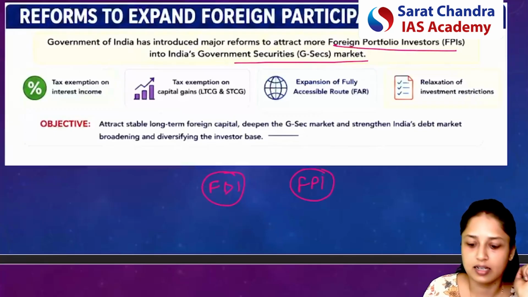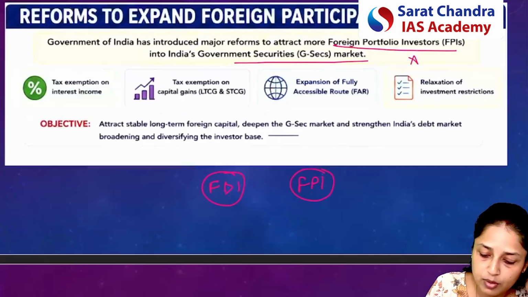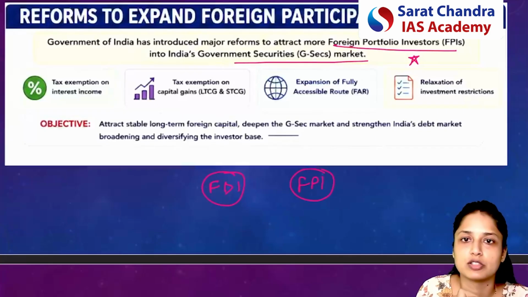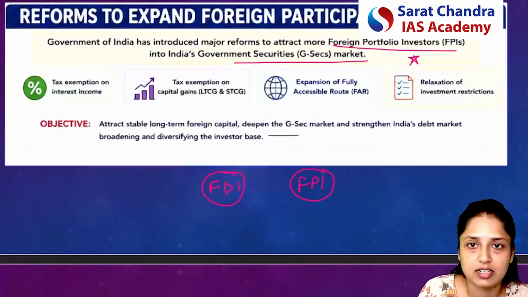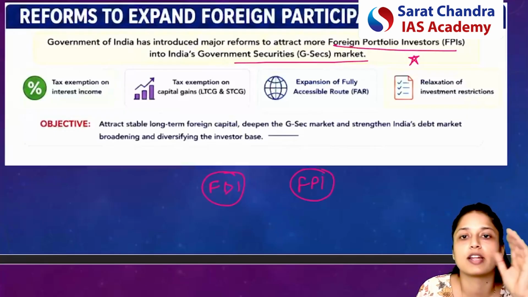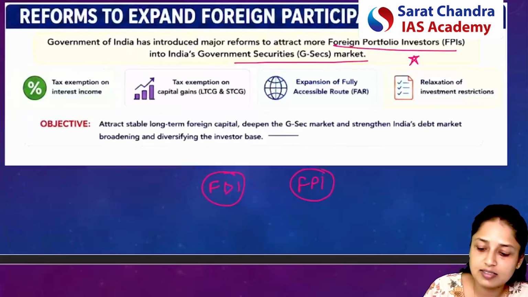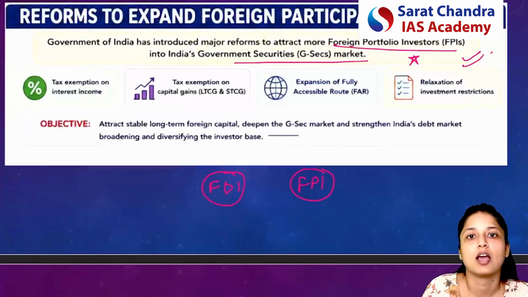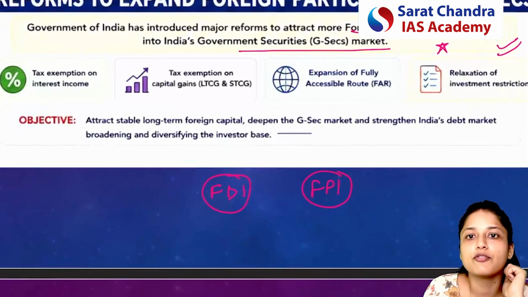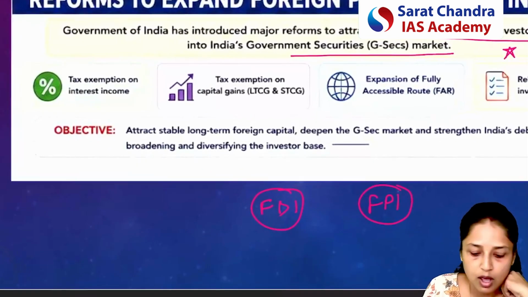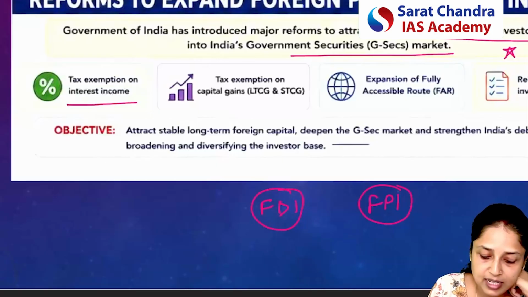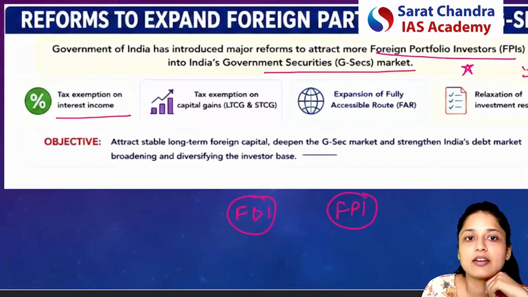In this article, the government is focusing on attracting more and more foreign portfolio investment. That means foreign investment in financial assets, for example, securities, or for example, in the stock market. This is the main focus of the article. To promote foreign investment in government securities, what all has the government done? First thing is the government has given tax exemption on the interest income.